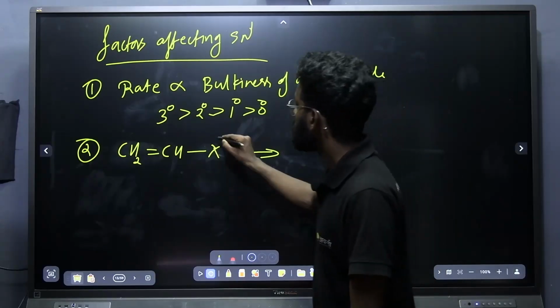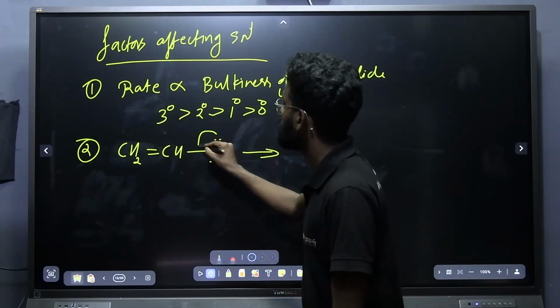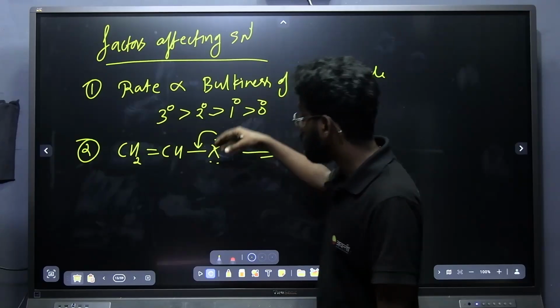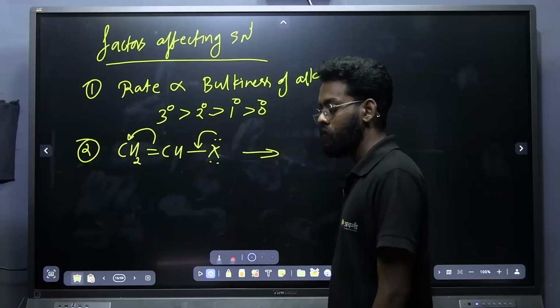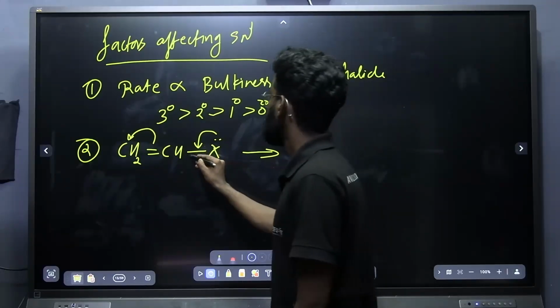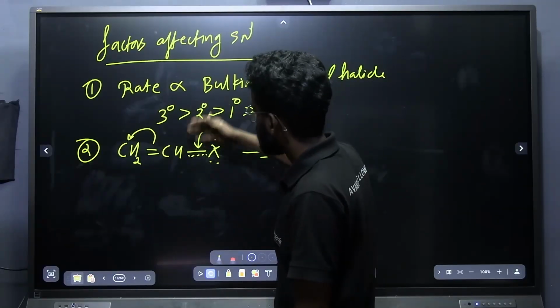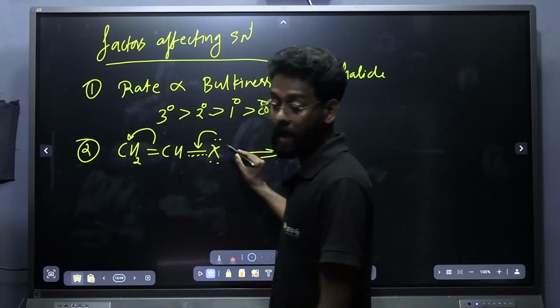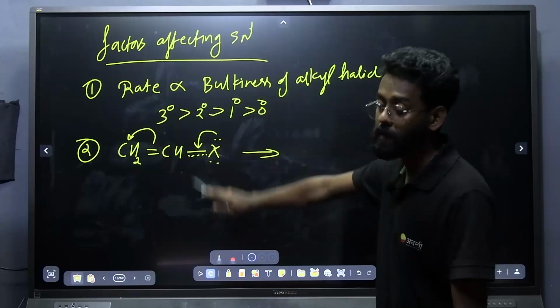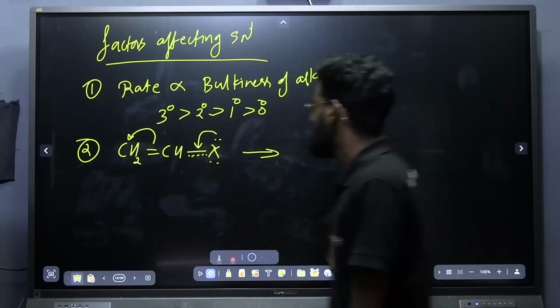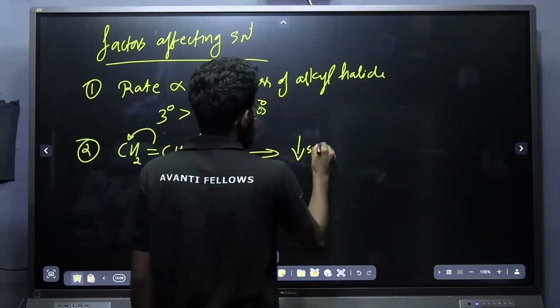What is the reason? Because the lone pair present in the halogen will be involved in the delocalization with the conjugated system, which results in a partial double bond character here. If there is a partial double bond character between carbon and halogen, what is going to happen? The breakage of carbon halogen will not take place easily, which decreases the rate of reaction.